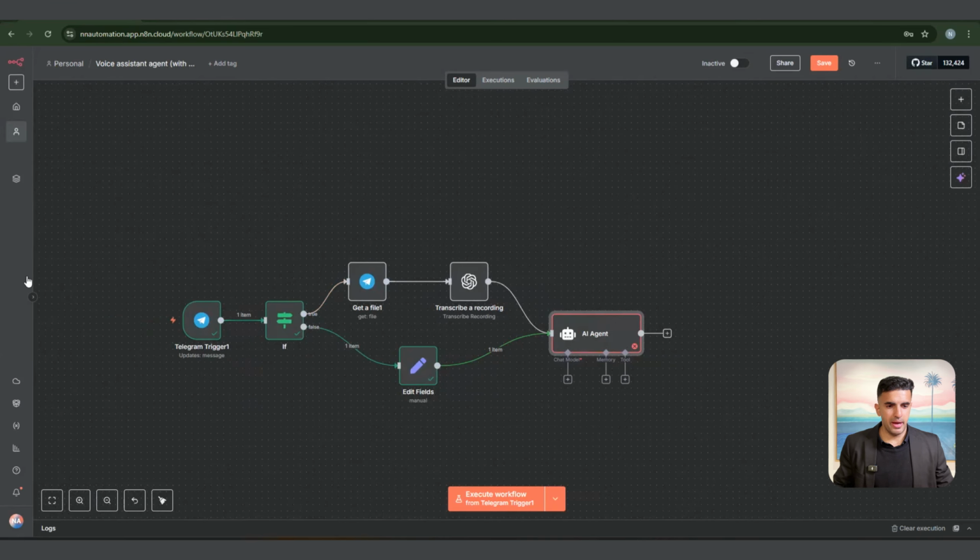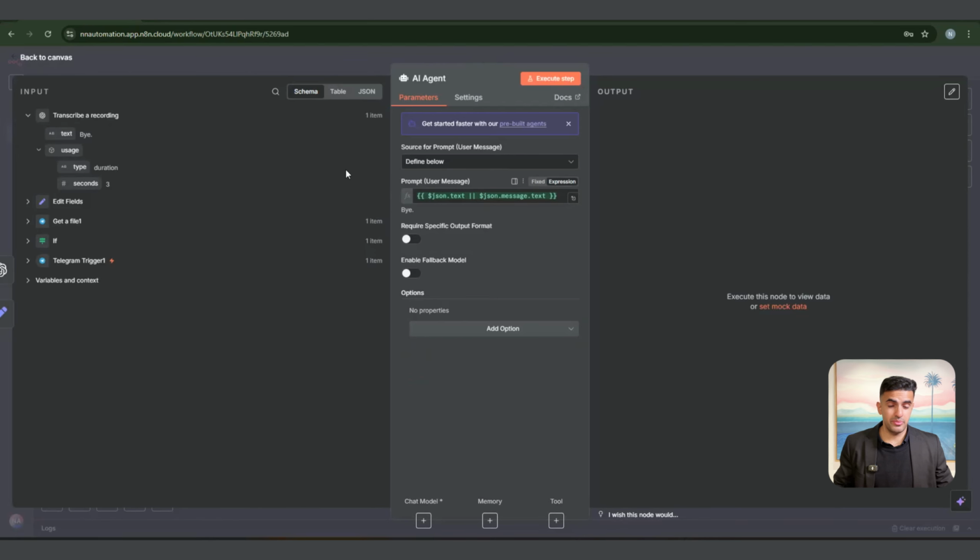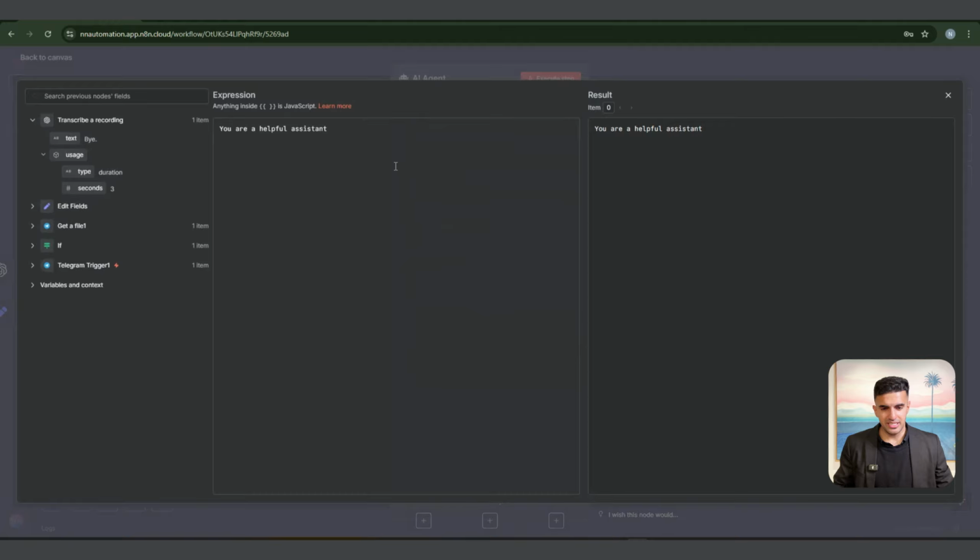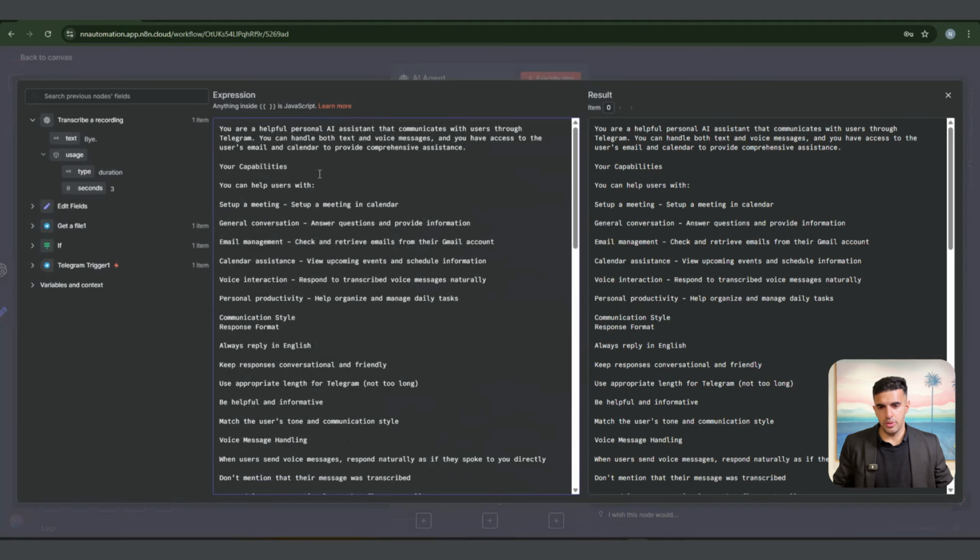So we see that the setting up of the field worked properly. Now we are going to get back into the AI agent that we want to connect. This AI agent is now connected to both of the fields, and inside this AI agent we are setting up the text which is coming, but we've got here a prompt. This prompt is really important. This is where most of the magic happens. Actually no, system message is where all of it is going to be. So we have got the whole system message, a system prompt.